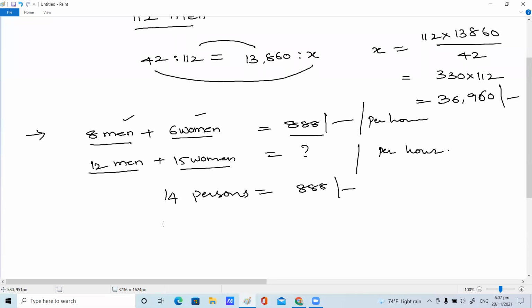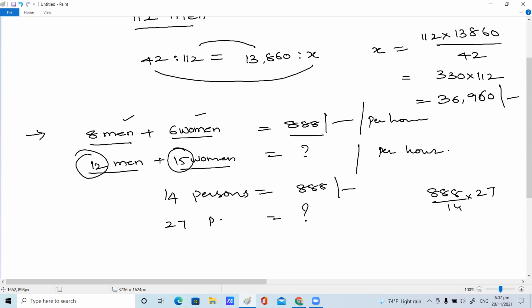The question may confuse children, no need of confusion here. 12 plus 15 together, 27. 27 persons, how much? That's all, children, if you know the simple technique: 888 by 14 into 27.